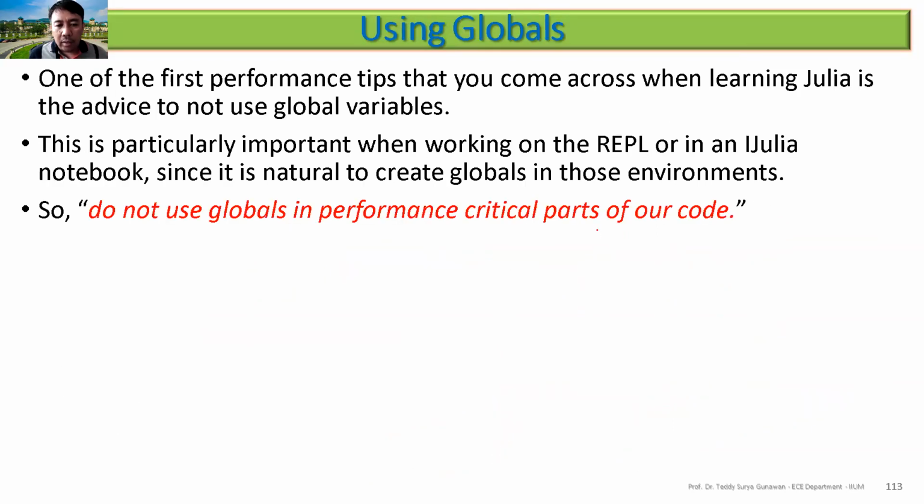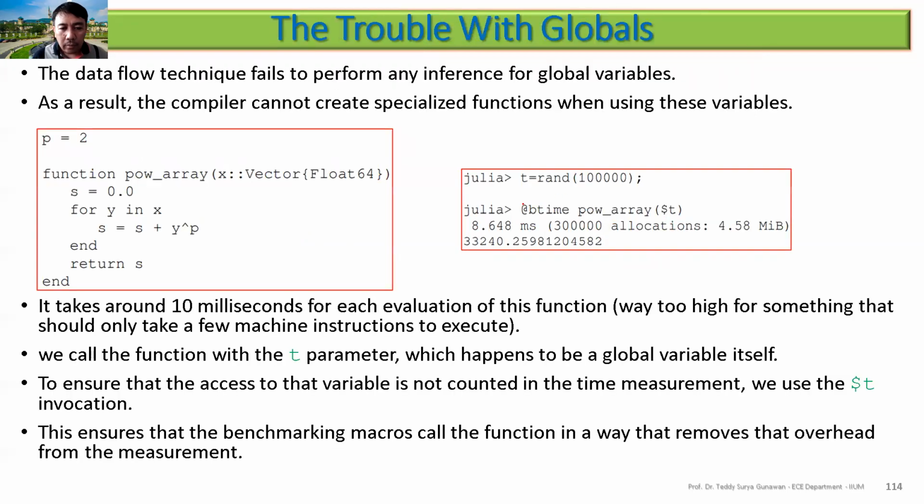For using globals, the rule of thumb here is do not use globals in performance-critical parts of our code, because it's difficult to infer their type. This is the example: p equal to 2, and then t equal to random here. You are even passing the pointer, so you don't copy the parameters to the function again. This pointer points to the address of t, and then we do the calculation here, which has the type of a vector of Float64, but the p here is global.